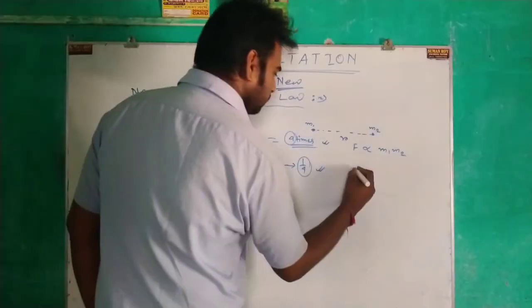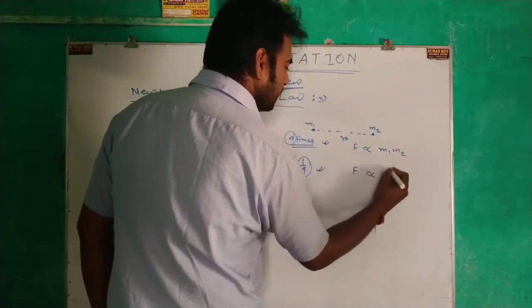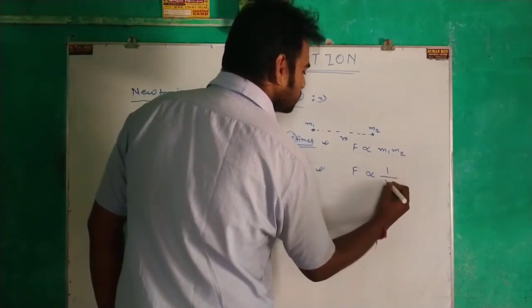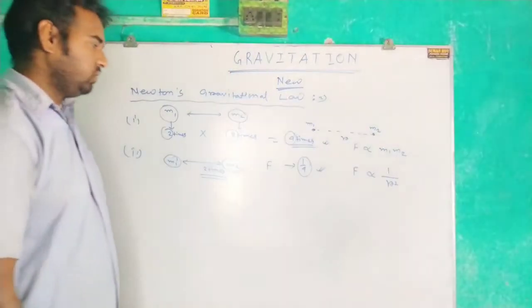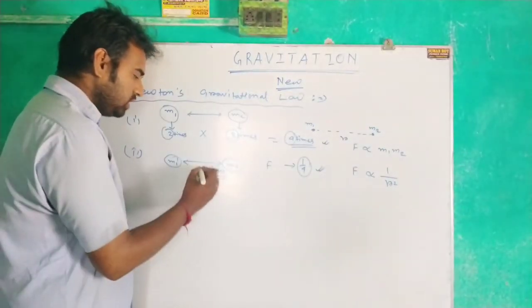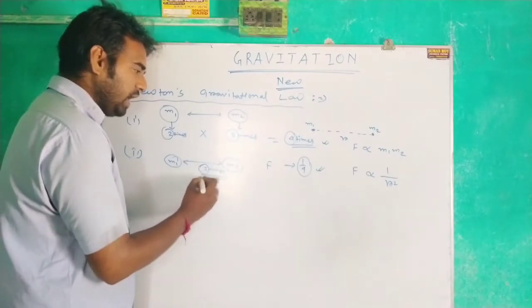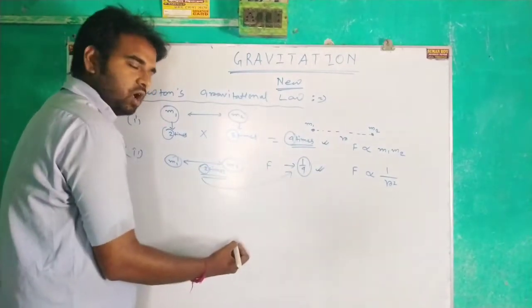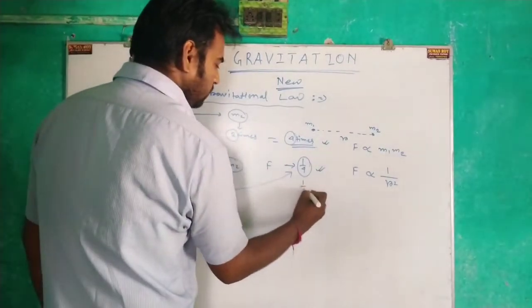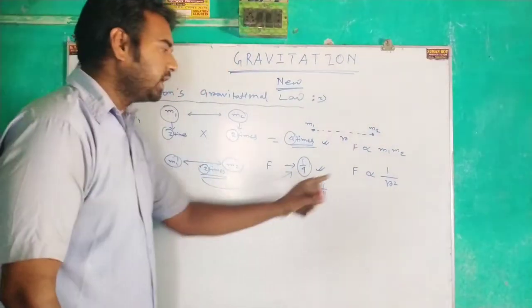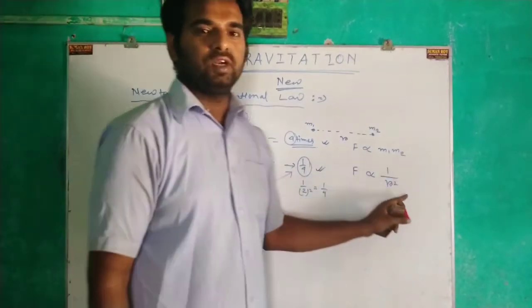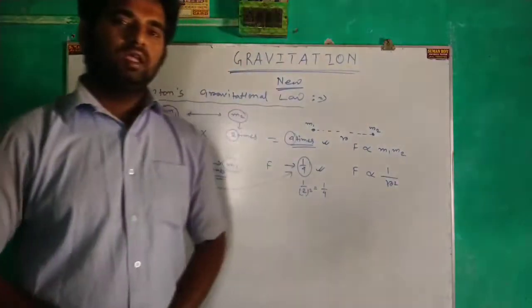And the force is inversely proportional to the square of the distance between these two particles. Why? Because r increases by 2 and the force becomes 1 by 4. How? If we square this, then it becomes 1 by 4. That is why we can conclude that F is inversely proportional to the square of the distance between them.